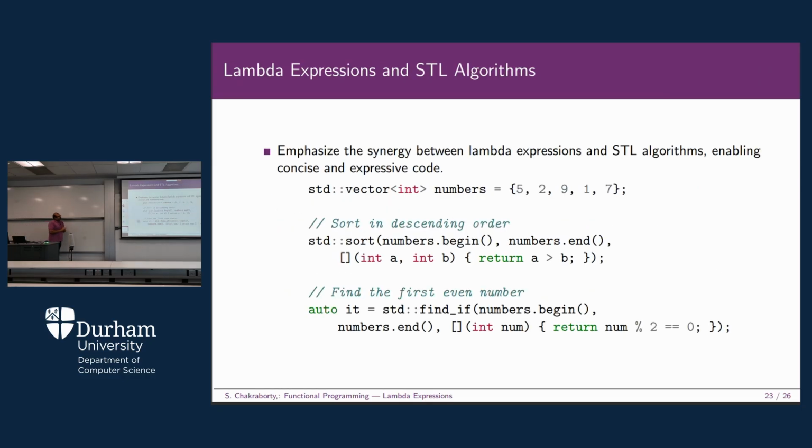Let's emphasize the synergy between lambda expressions and STL algorithms in enabling concise and expressive code. Suppose you have a vector called numbers, like earlier, 5 2 9 1 7. These are the 5 elements of this particular vector. Next, we are going to sort them, in this case in descending order. That is, it should return true when a is greater than b. So we are going to see that 9 will be the first element, then 7, then 5, then 2, then 1. So you are going in decreasing order.